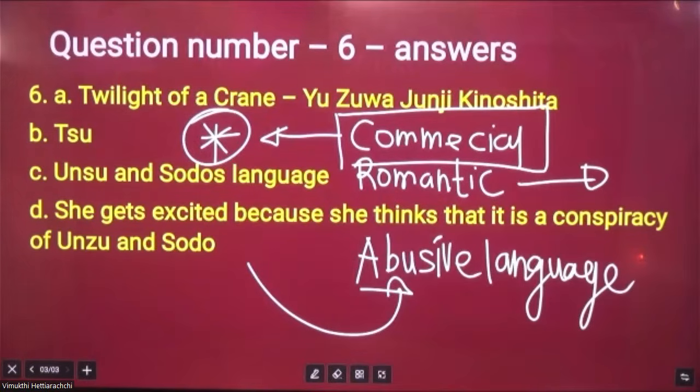She gets excited because she thinks that it is a conspiracy of Unzu and Sodo. She correctly understood that only after meeting these two mercenary businessmen, Yohio changed. This is what we discussed. If you have finished, please pass me a message. We have discussed 6 context questions, not only the answers, but I gave you a simple but informative analysis about each and every line that you have to remember.